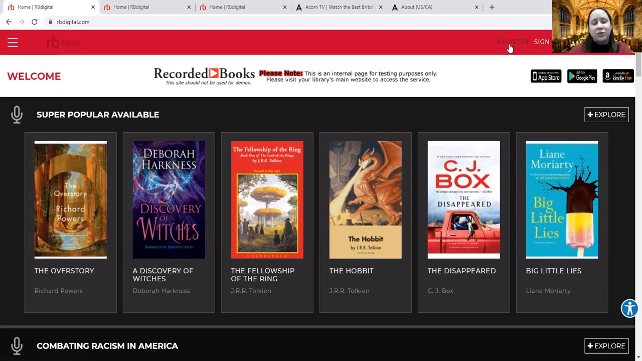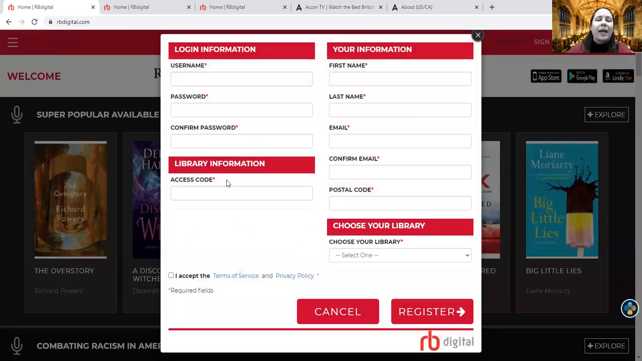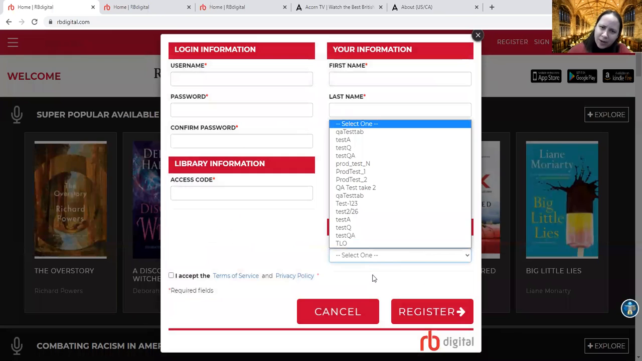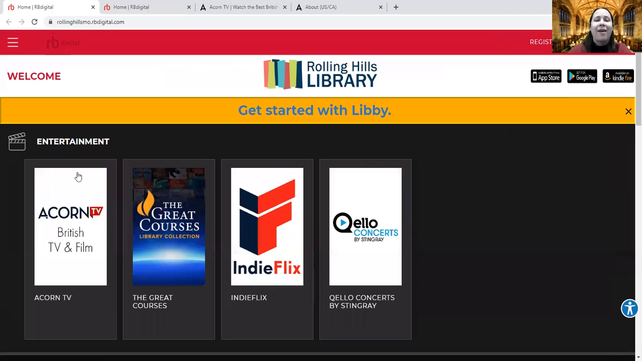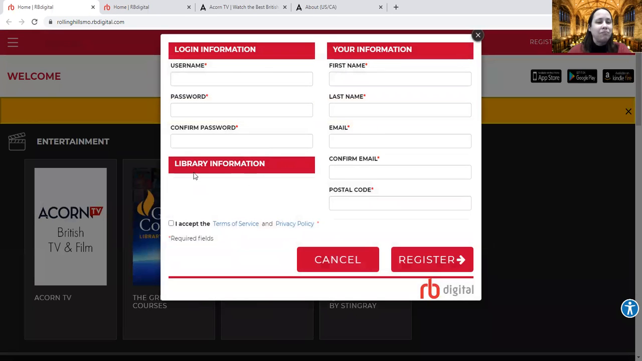If I try to go and register, because I've never used RBDigital before, now it's asking for library information and access code, and I have to choose my library? Oh, they all look very strange. Yeah, this is not information that you're going to have. So it is better to just start from our webpage. This is what you'll see when you follow one of those links, and you'll notice no books. But you will also notice that it has our logo. And if I try to go and register to get a new account, it's not asking for any of my library information because it already has it.